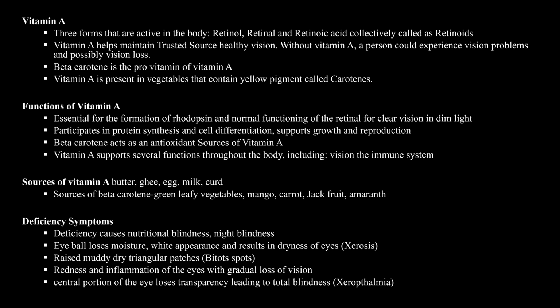It is an antioxidant. Its functions in the body include vision and the immune system. Sources of vitamin A: butter, cheese, egg, milk and curd. Sources of beta carotene: green leafy vegetables, mango, carrot, jackfruit.